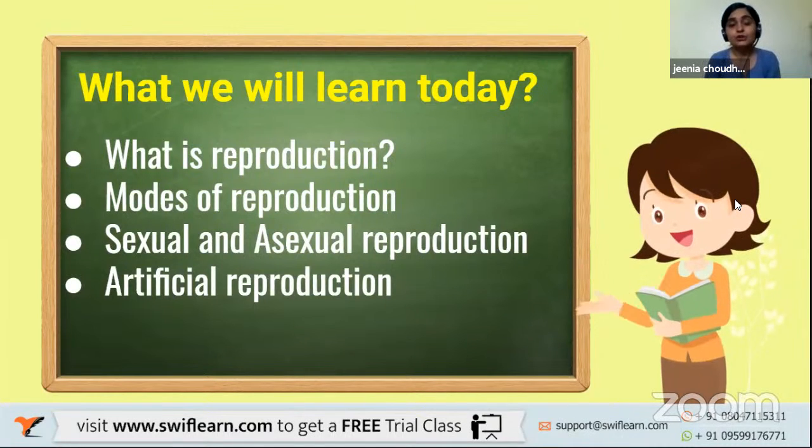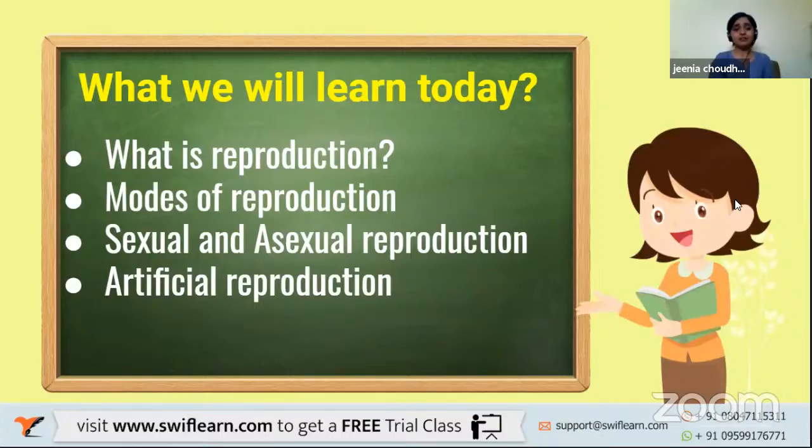Firstly, we will cover what exactly reproduction is and what the different modes of reproduction are. When we talk about modes, then comes sexual and asexual reproduction. And then the very interesting part is known as artificial reproduction. I hope you're all excited to learn about all these amazing facts in this amazing chapter.